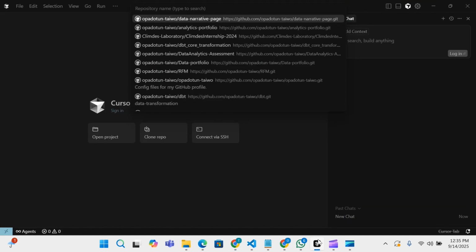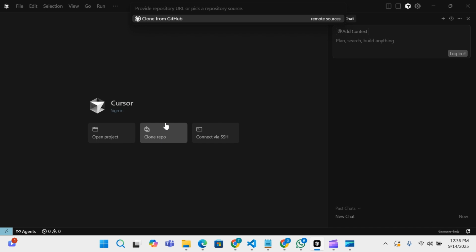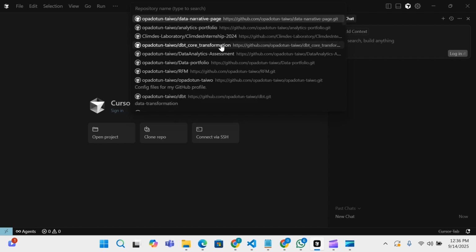We have already added it on GitHub. So Cursor allows us to connect to our GitHub. You just press on clone GitHub. When you click on clone GitHub, since I'm connected to GitHub already, it gives me all my directories here. But if you are not connected to GitHub before, it's going to give you an option automatically to connect to your GitHub if you have a GitHub account.